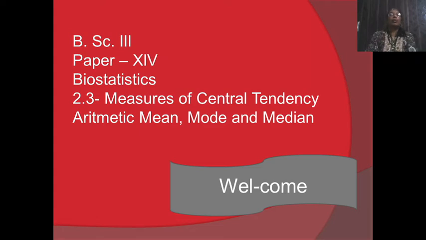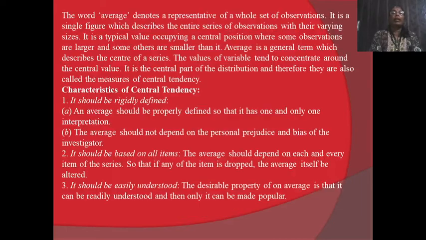Dear student, in this video, we study the part of central tendency: arithmetic mean, mode and median. This syllabus belongs to paper number 14, biostatistics. And in that biostatistics, point 2.3 is measures of central tendency, arithmetic mean, mode and median.